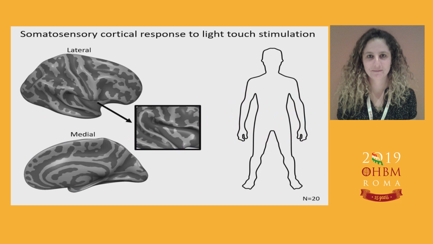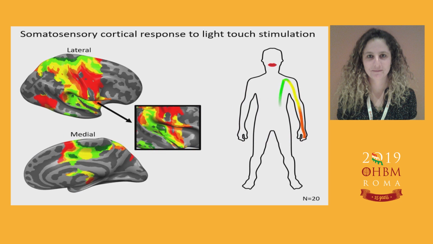The resultant map, group map of 20 participants, is shown here on the right hemisphere, corresponding to left body stimulation, and here lips are marked in red, upper limb in orange and yellow, the trunk in light and dark green, and the lower limb in blue shades. When superimposing the previously shown body maps, it seems like the somatosensory representation is vast and also continuously, spatially continuous.